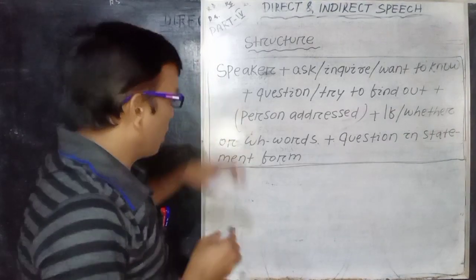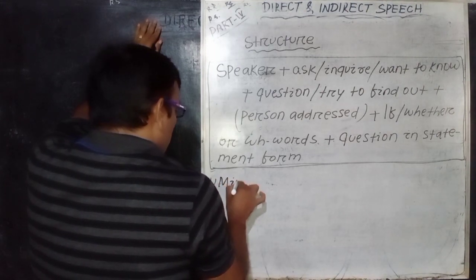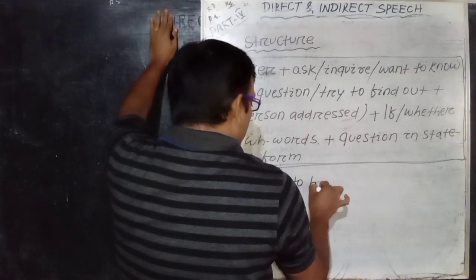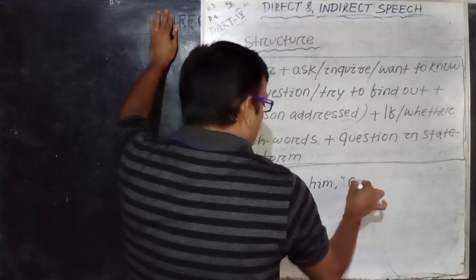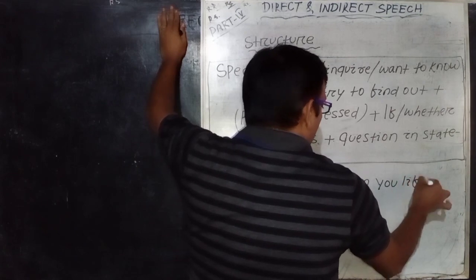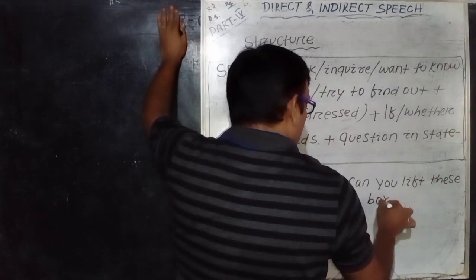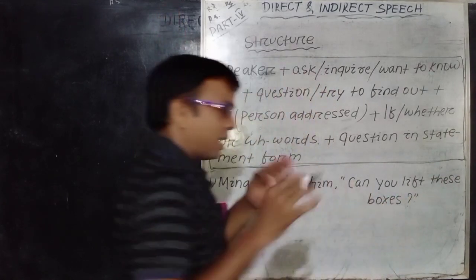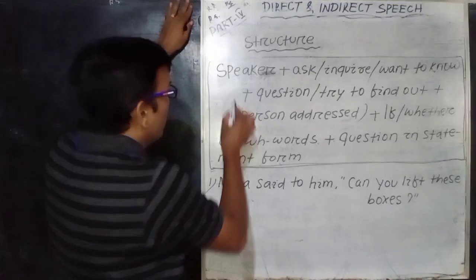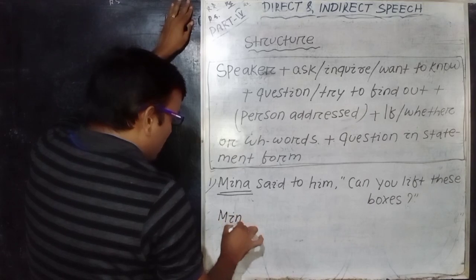So see one example. Now I am writing, please see. Minna said to him, "Can you lift these boxes?" Now I am applying the formula. First, the speaker. Here the speaker is Minna, so the speaker remains constant in indirect speech: Minna.